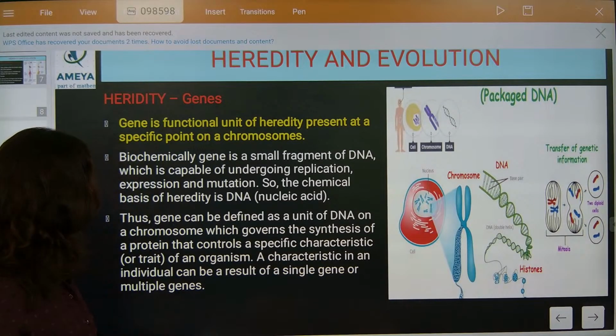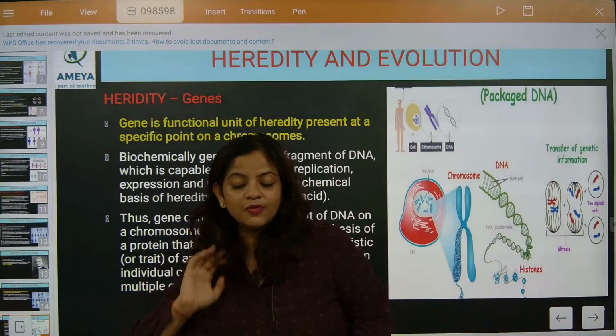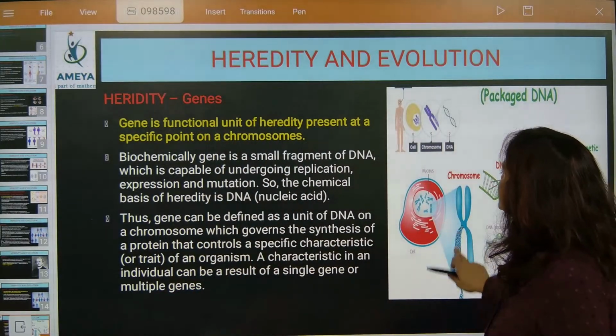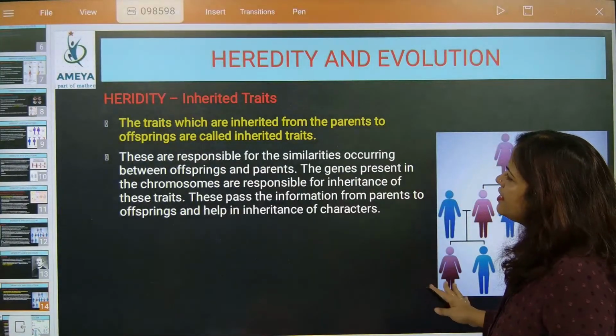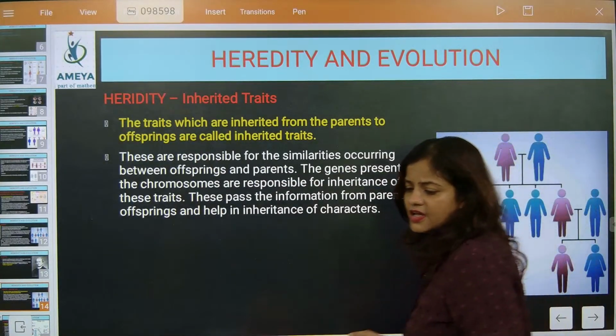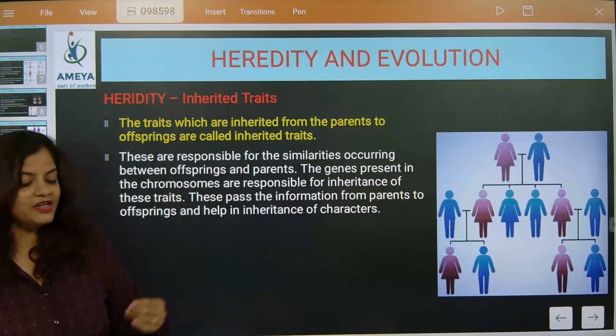So now look here, we are going to start the session. We are going to write the most important parts and understand the most important sections. Now here what is exactly given? Last class we were discussing heredity. The traits which are inherited from the parents to offspring are called inherited traits. So we have talked about somatic.